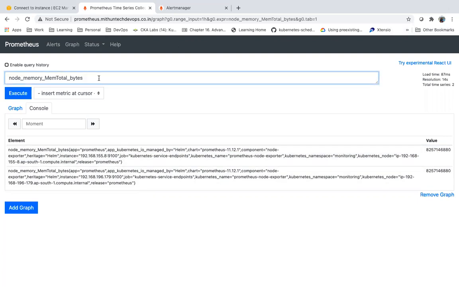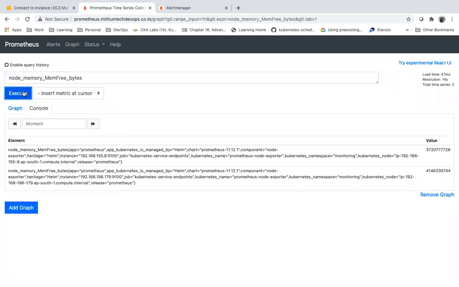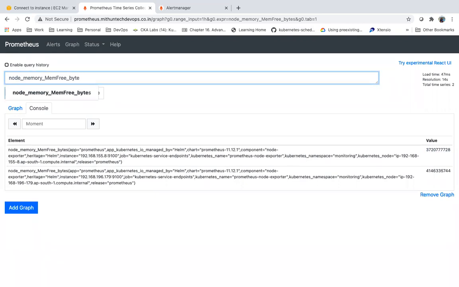If you want to see free memory, there will be a metric for that. This free. Now how much memory is available as of now? In one of the nodes, approximately 4 GB. In another node, approximately 3.7 GB. So it is going to gather all these metrics. This is one metric, and who gathered this metric? Prometheus gathered the metrics.